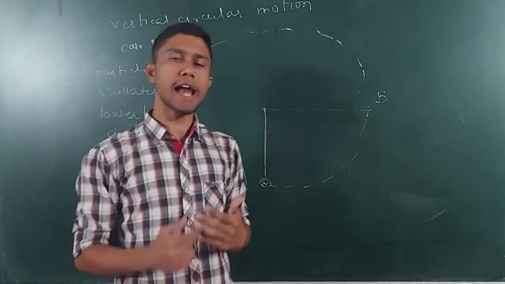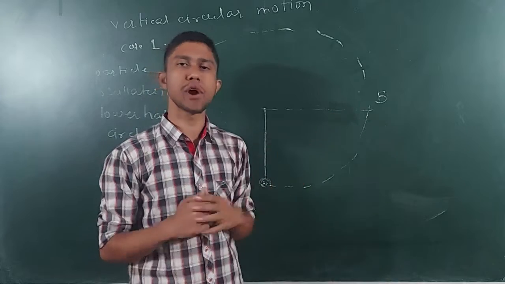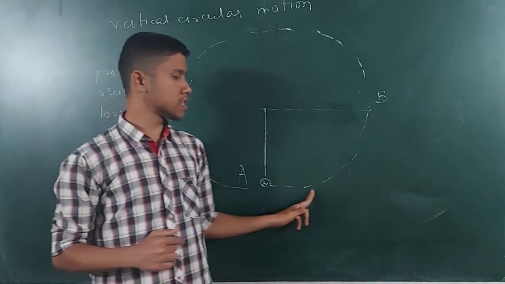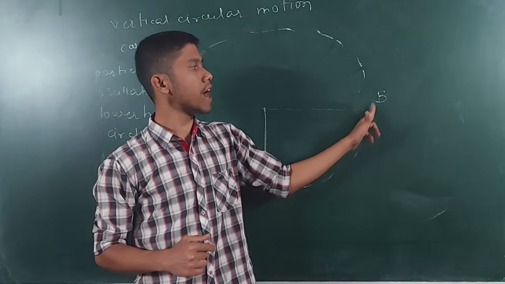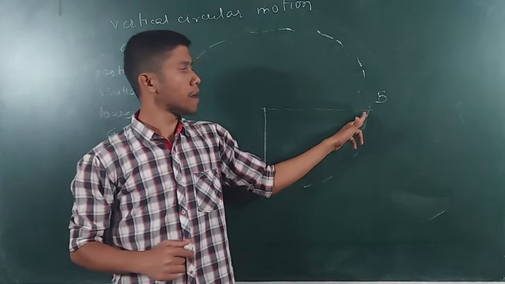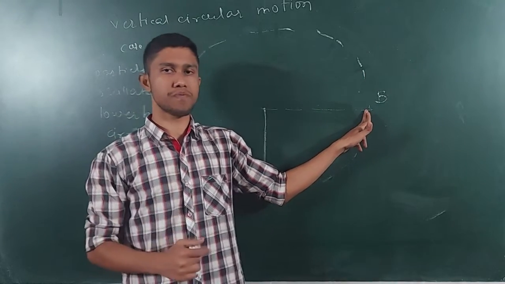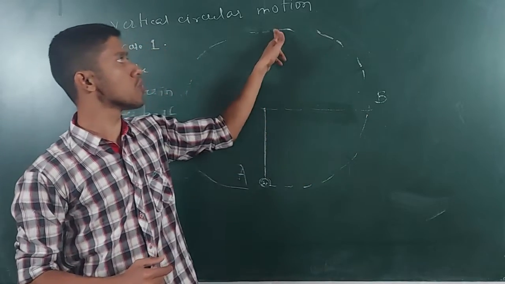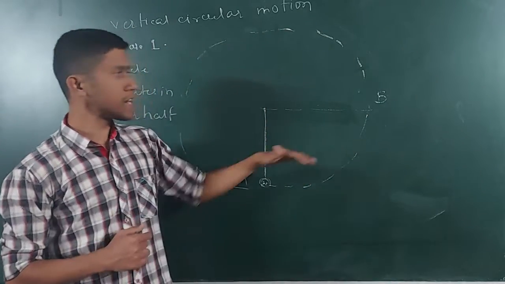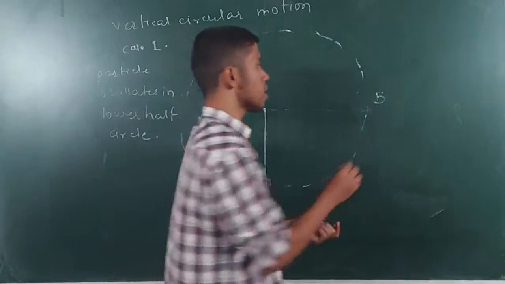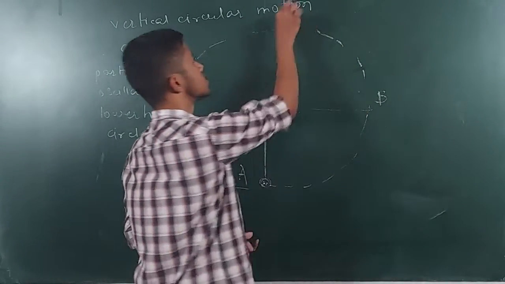But now the particle has enough energy to cross this point. So if I push the particle, the stone will go here and above this. But after going above this point, its velocity becomes 0. Okay, so it cannot go beyond this point. So it will lie somewhere between B and C.